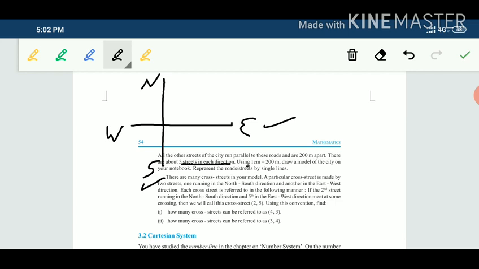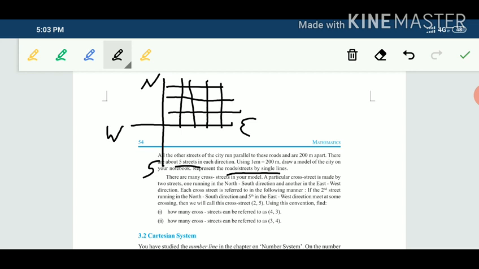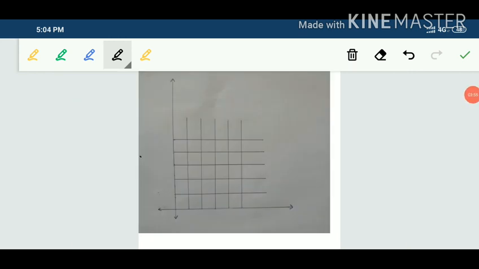Using 1 centimeter equals 200 meters on your scale, draw a model of the city in your notebook. Roads are represented by a single line. On each side 5 streets are given: 5 streets parallel to east-west and 5 streets parallel to north-south. So this type of model of the city will come. So this is a model of the road.